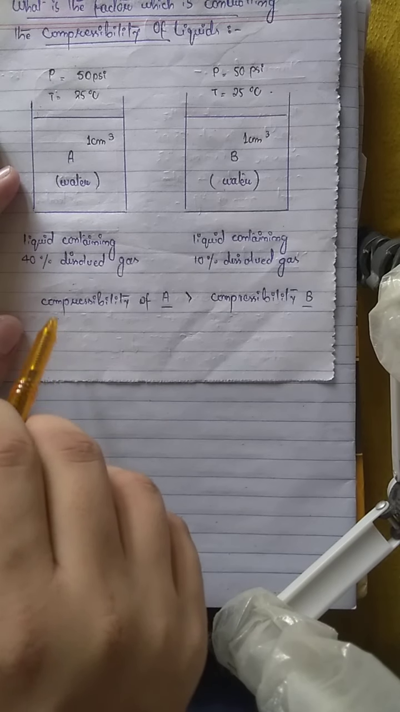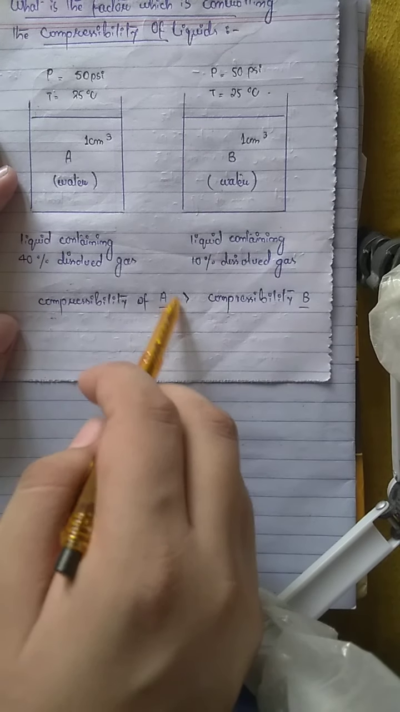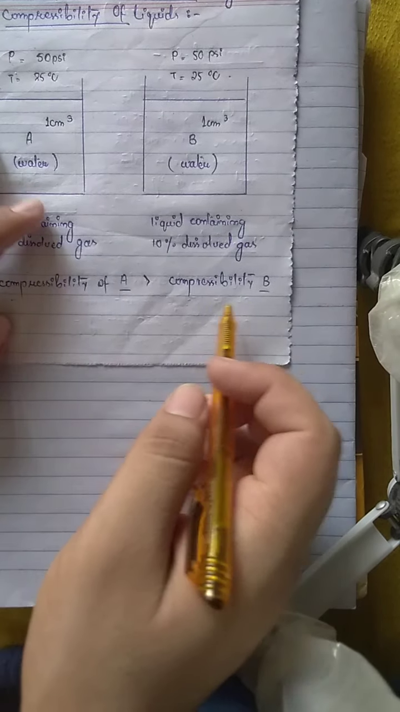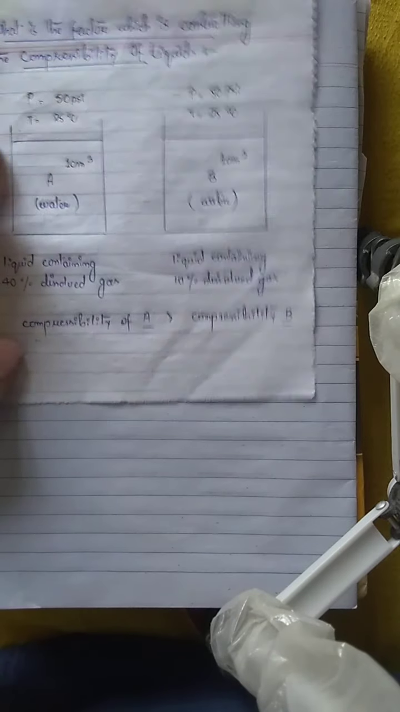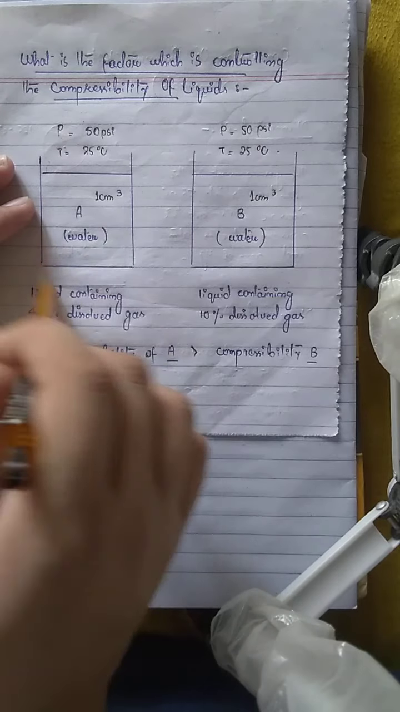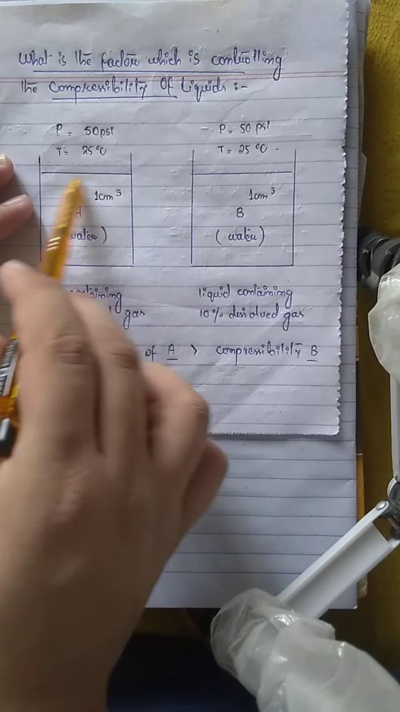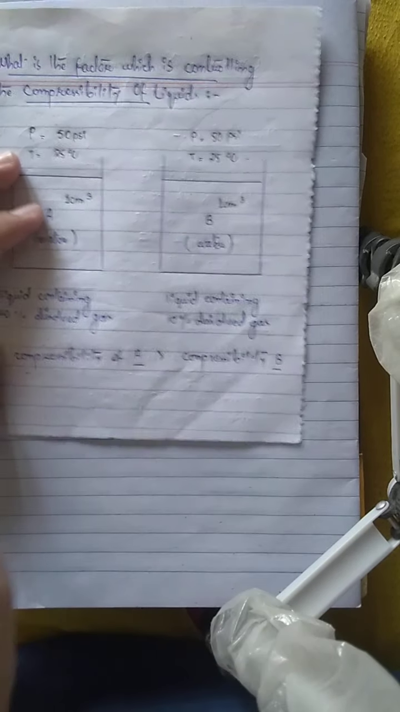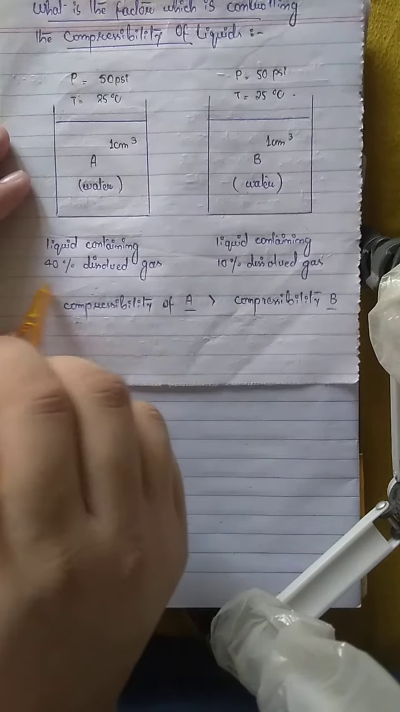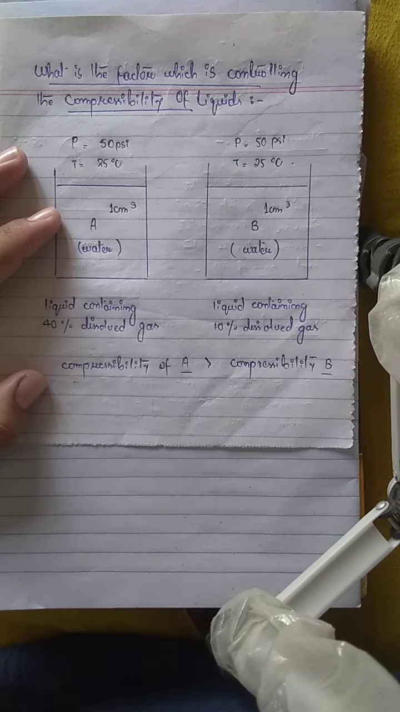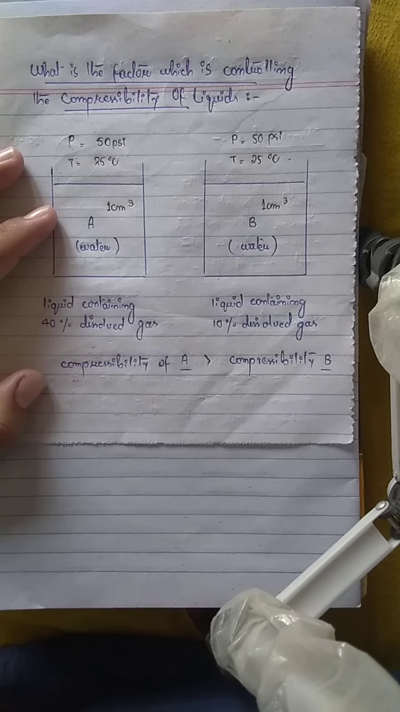You can see that the compressibility of the water which is present in container A is much greater than the compressibility of the liquid, means water, which is present in container B. If we change the pressure by 1 psi, then container A will show a large reduction in volume as compared to container B because of the presence of a greater percentage of dissolved gas. So the compressibility of the liquid is a function of the percentage of dissolved gas which is present inside the liquid.